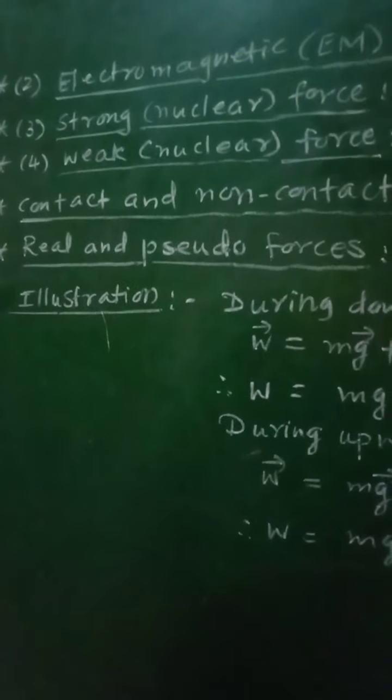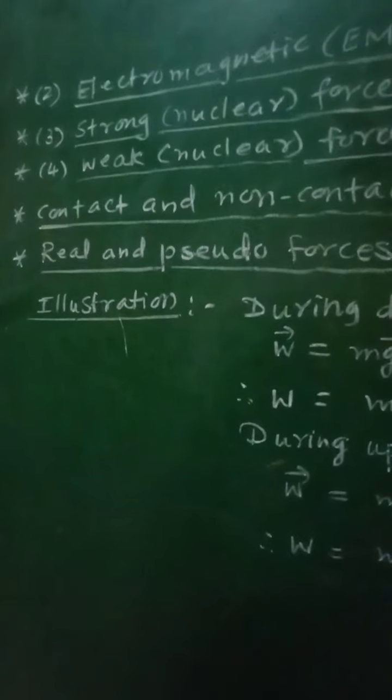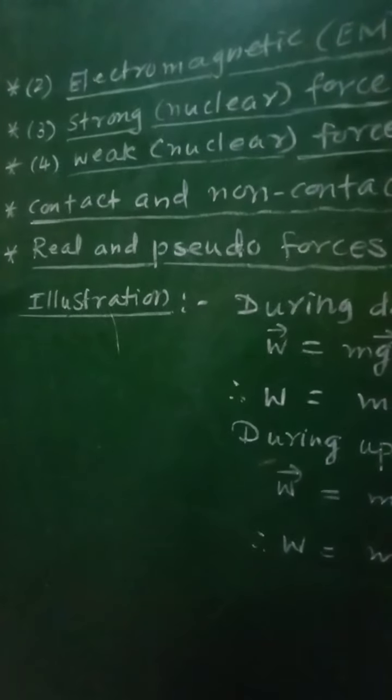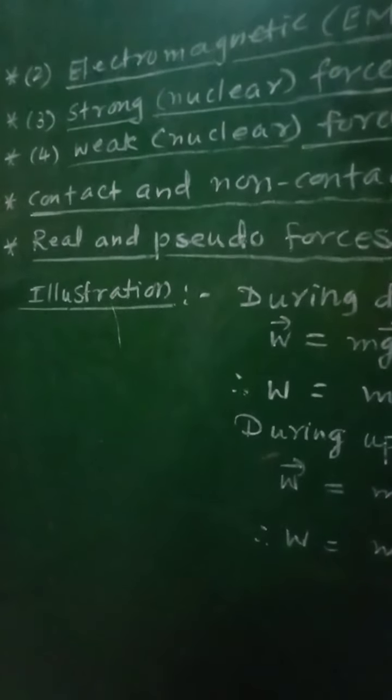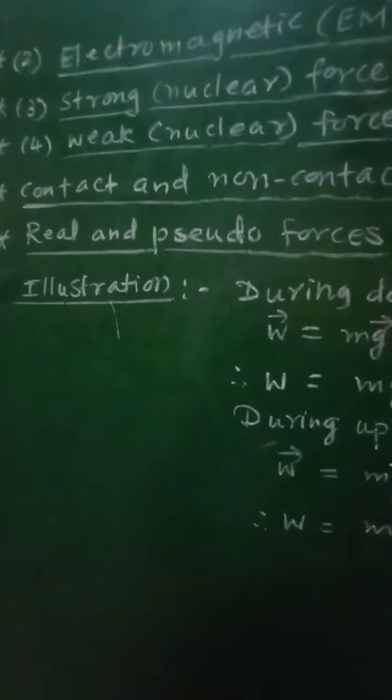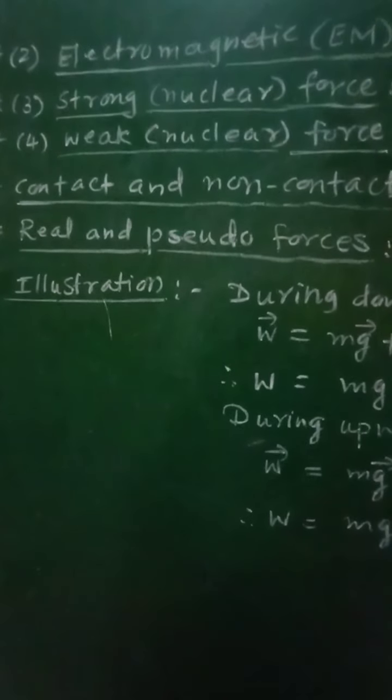For example, normal reaction exerted by any surface, then forces due to collision between the bodies, then force of friction are some of the examples of these contact forces.